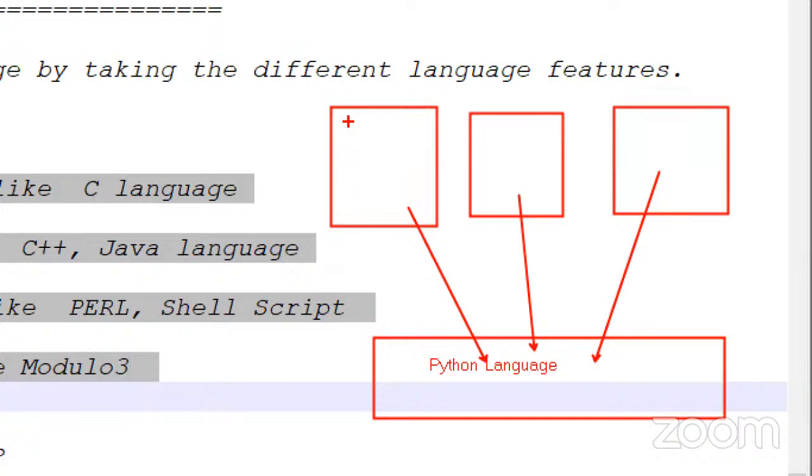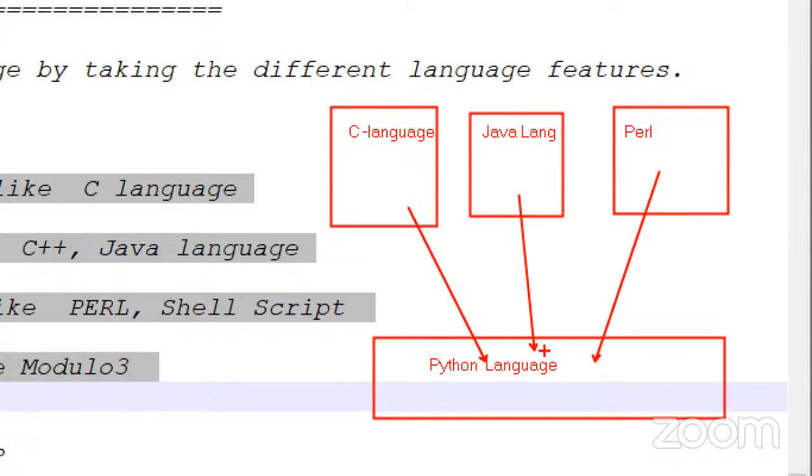From the C language, the functions concept; from the Java language, object oriented techniques; from the Perl or scripting language, scripting features are taken and mixed into the Python language, guys. So that's why Python is in more demand, guys.